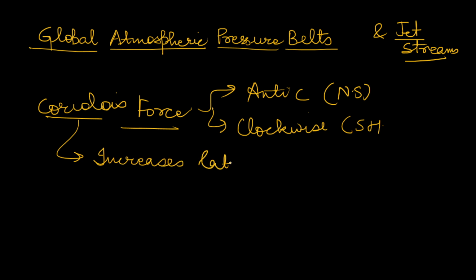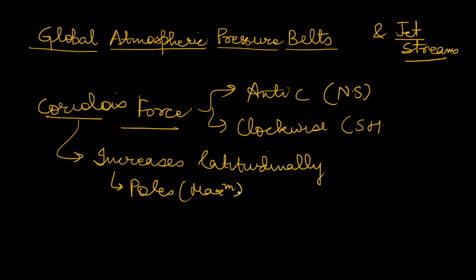It increases latitudinally, that is, when there is an increase of latitude from the equator towards the poles, there is also an increase in Coriolis force. So you can write here that it is maximum at the poles and minimum at the equator, or you can say it is zero at the equator.